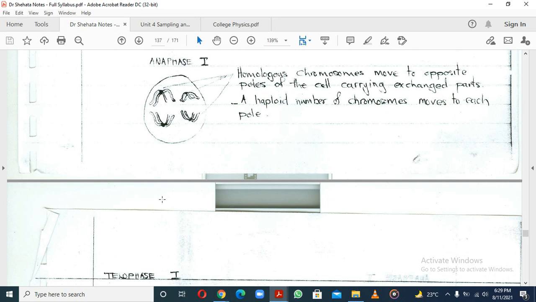So in anaphase, those homologous chromosomes are now moving to the opposite poles of the cell. It's the same thing; you are just pulling them. Now, what is important is that you are not pulling sister chromatids, you are pulling chromosomes apart. Let's look at the far left of this diagram. It's got that one on top and that one down. Those are homologous chromosomes, and they're going to be pulled apart.